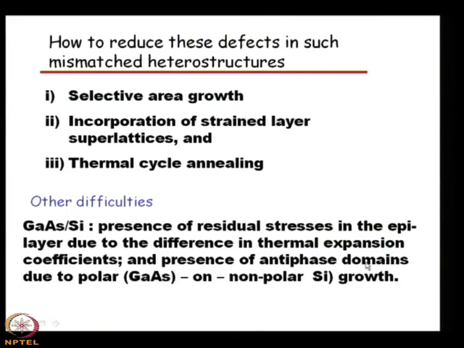What are antiphase domains? Because gallium arsenide is a polar semiconductor and silicon is non-polar. So, now we are growing a polar material on a non-polar material, and we will find antiphase domains in the epitaxial layer. If there are antiphase domains, that will be detrimental for optoelectronic applications of the gallium arsenide epitaxial layer.